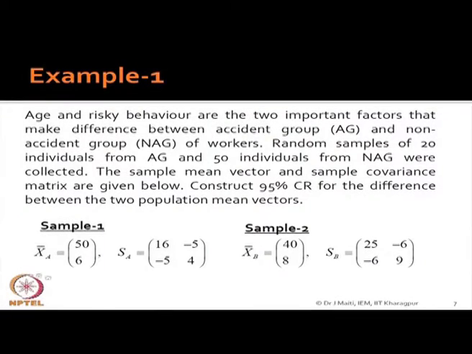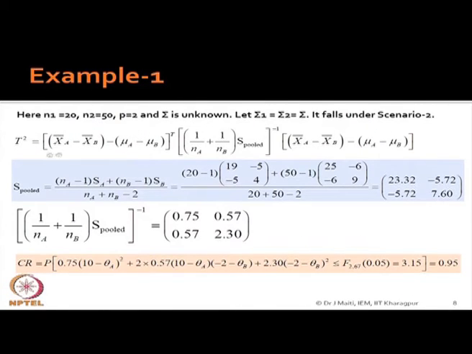It is applicable to quality control also. For example, in Johnson and Wichern one application is given from the point of view of police department activities. That part you please check. So, now suppose this is the case, two populations and you are getting x a bar, S a, x b bar, S b like this, and then what you need to do is first find out the confidence region.